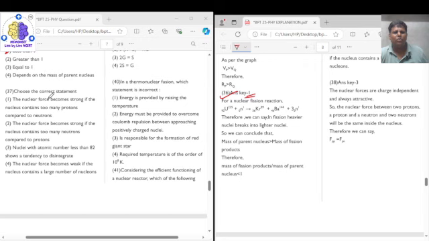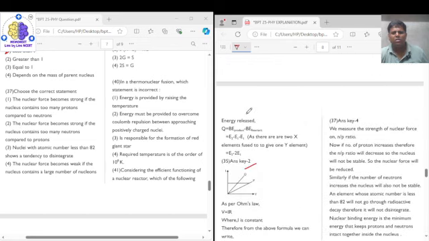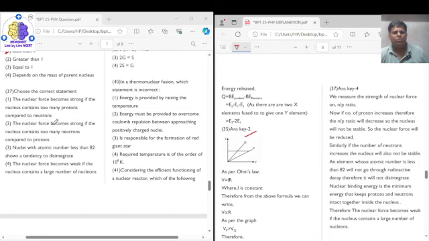The nuclear force becomes stronger if the nucleus contains too many protons compared to the neutrons. The nuclear force becomes stronger if the nucleus contains too many neutrons compared to protons. Nuclei with atomic number less than 82 show the tendency of degeneration. The nuclear force becomes weak if the nucleus contains a large number of nucleons.